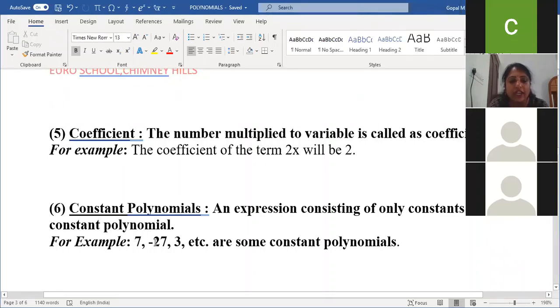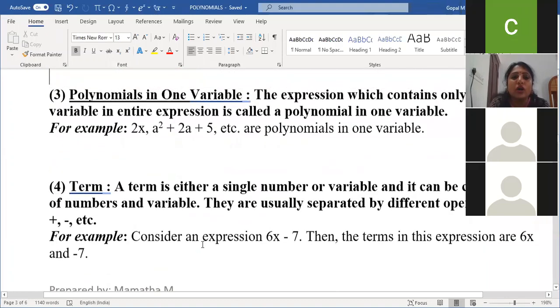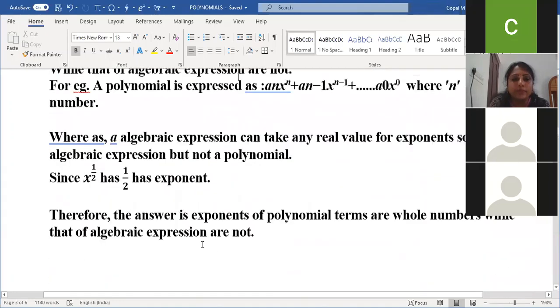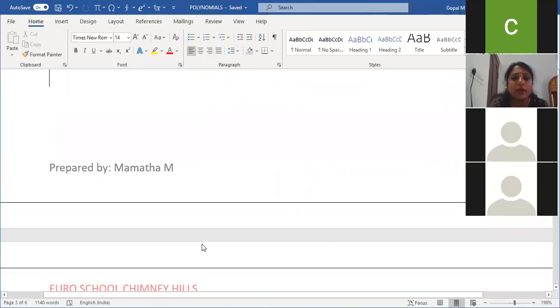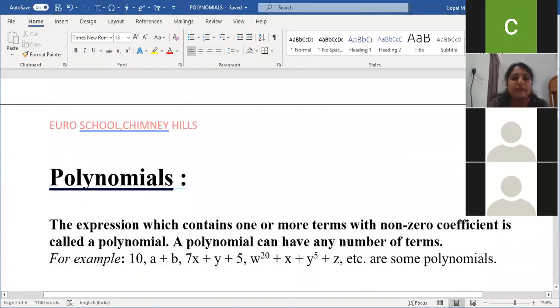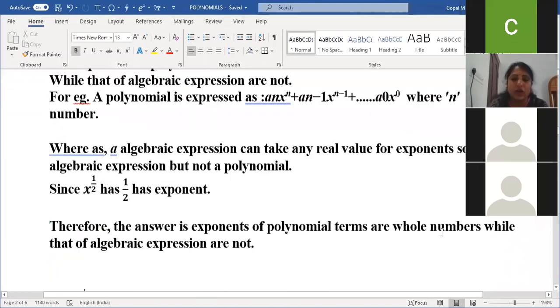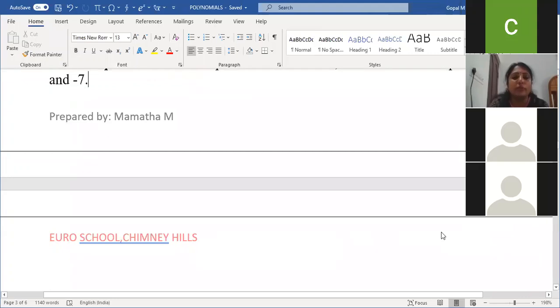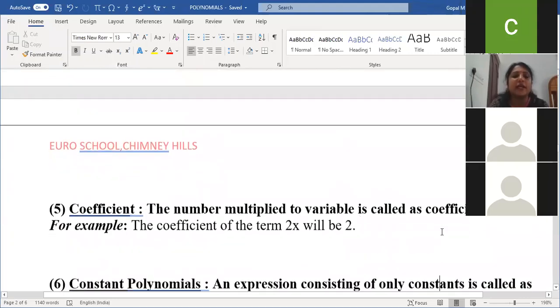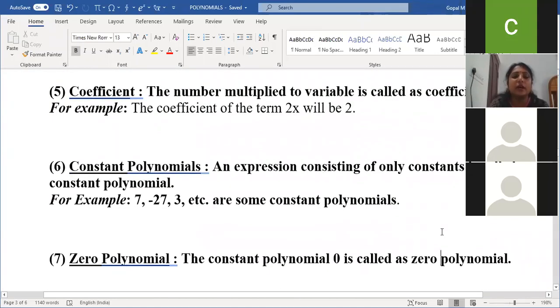So without a variable, that is also a polynomial. The polynomial definition we already discussed: a polynomial contains one or more terms with a non-zero coefficient. So if I take constants also, that is also a polynomial. If only constants are there, it is called a constant polynomial.